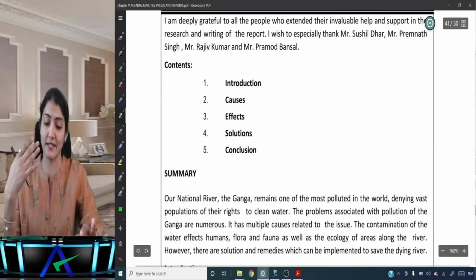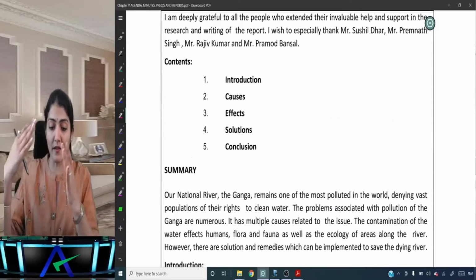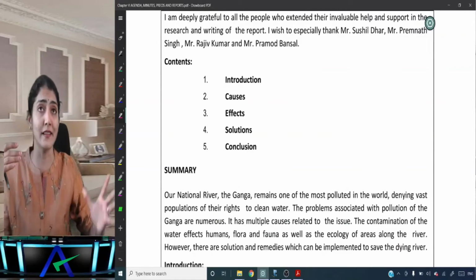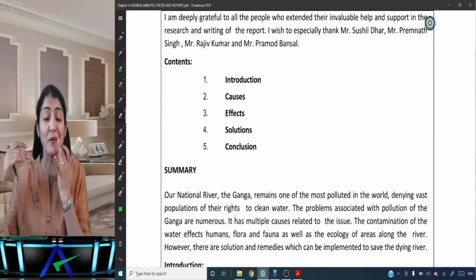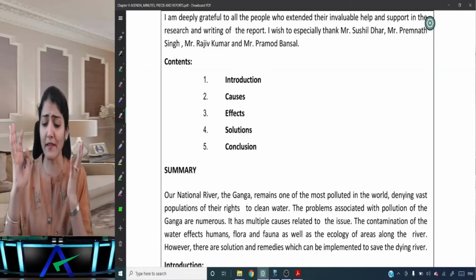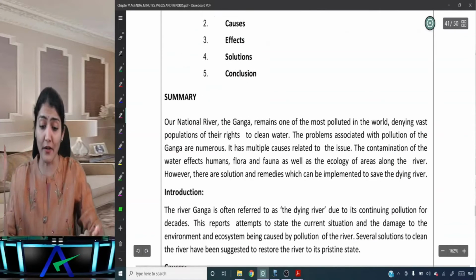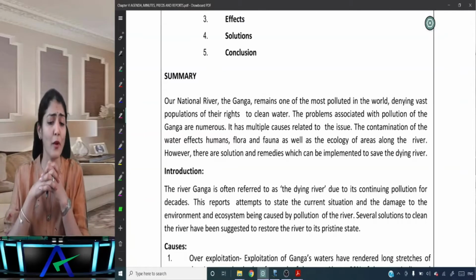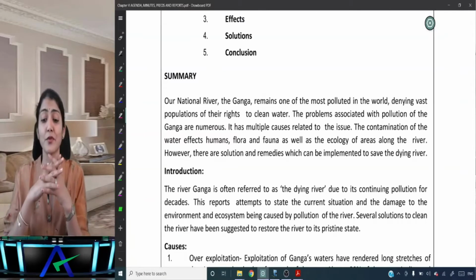And then the contents: introduction, causes, effects, solution, and the conclusion. Something similar to what we had seen in the environment audit report and the energy audit report. Okay, summary. And so what is this report about? Our national river, the Ganga, remains one of the most polluted rivers in the world, denying vast populations of their rights to clean water.